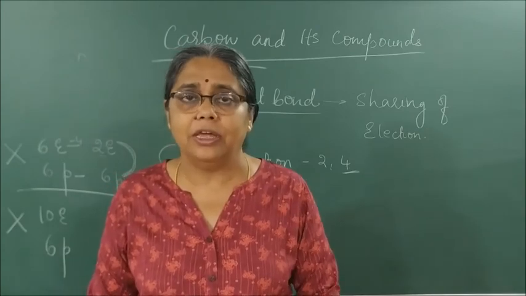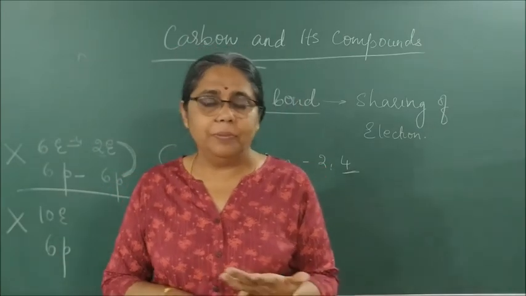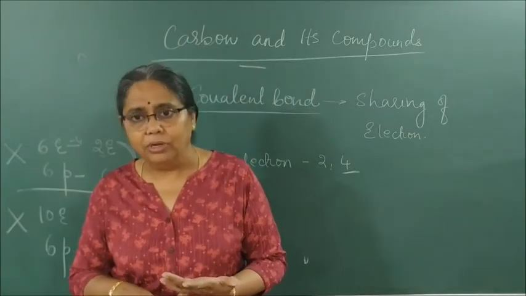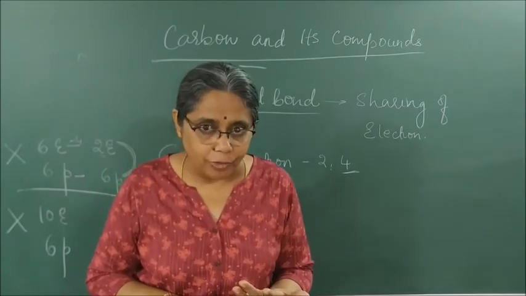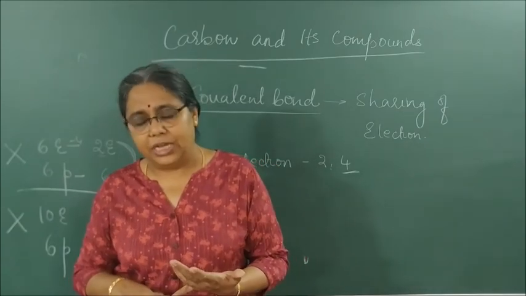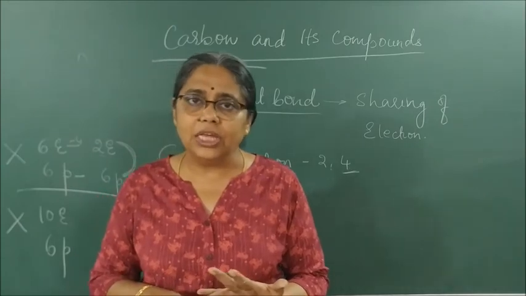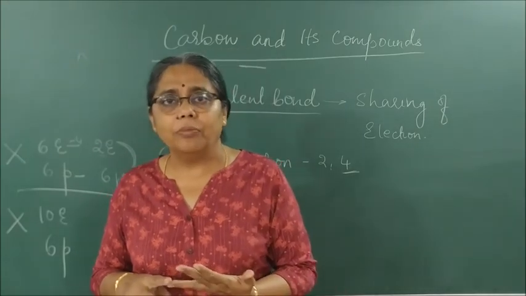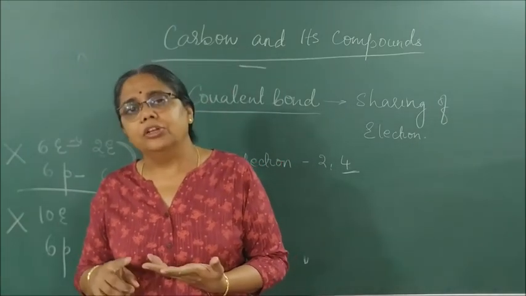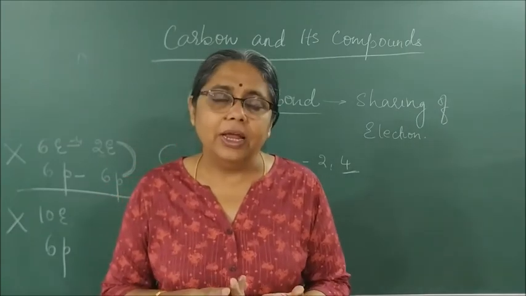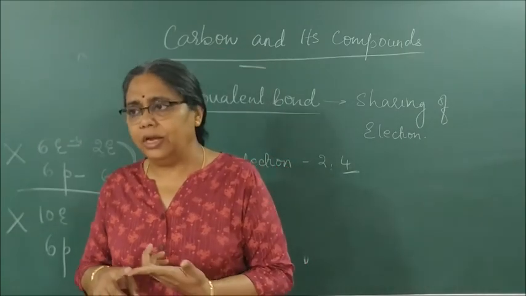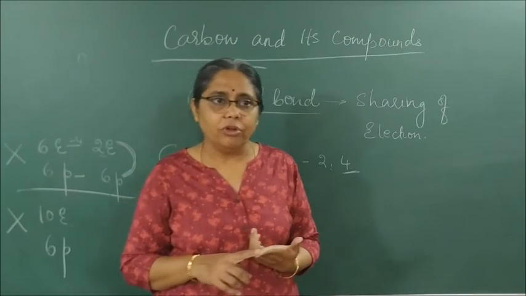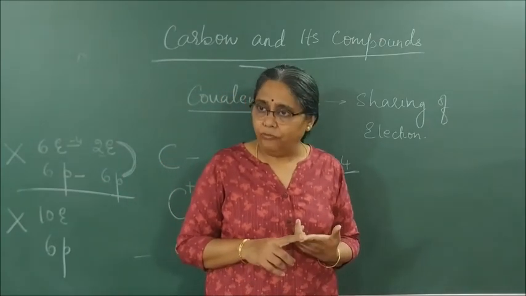I will repeat again. Carbon, the main hero of carbon and its compounds, is present in group 14, second period. Its valency is 4. Its atomic number is 6. Its atomic mass is 12. Its electronic configuration is 2 and 4. Valence electrons 4, valency 4.